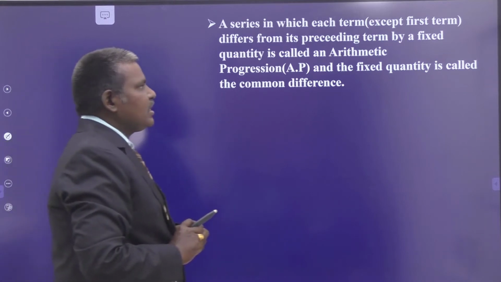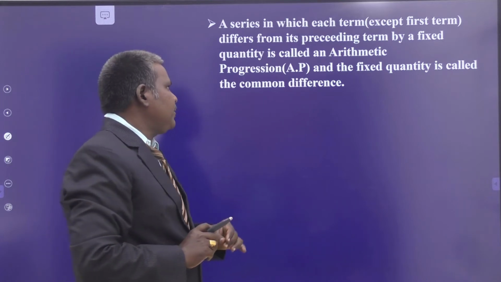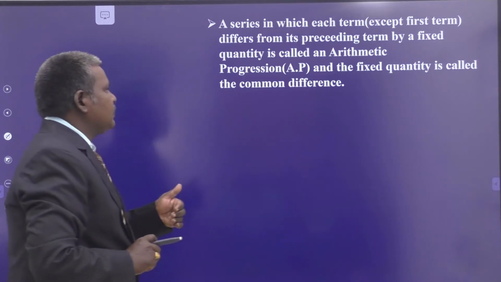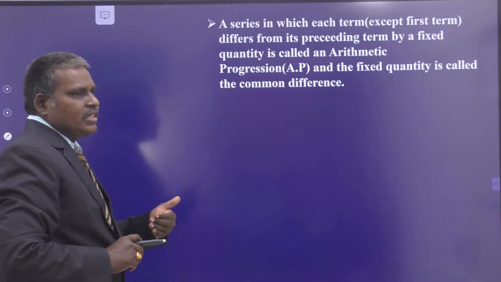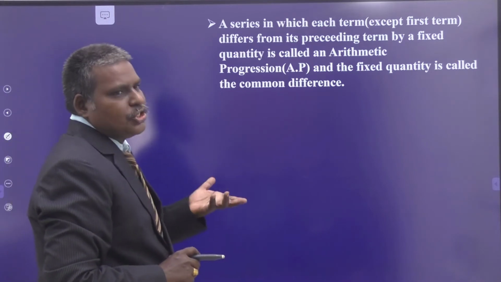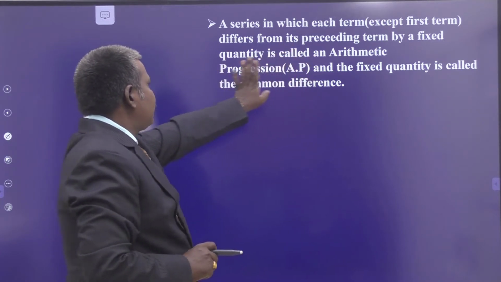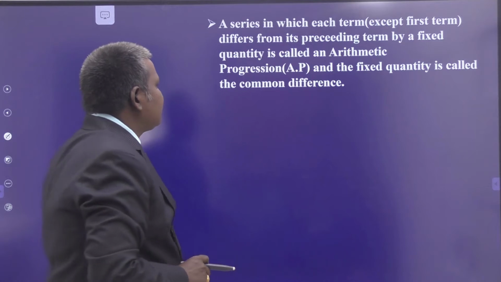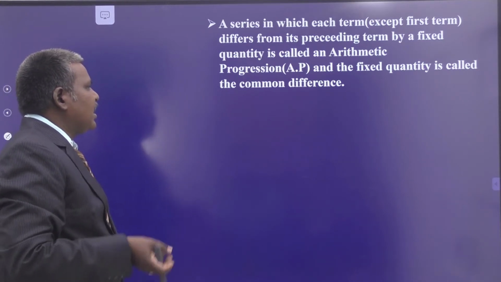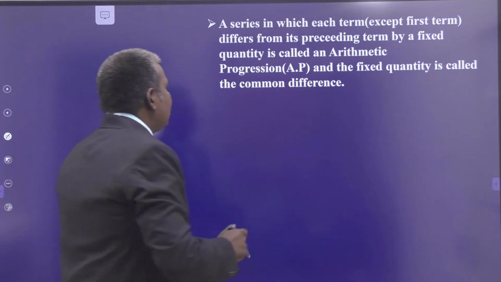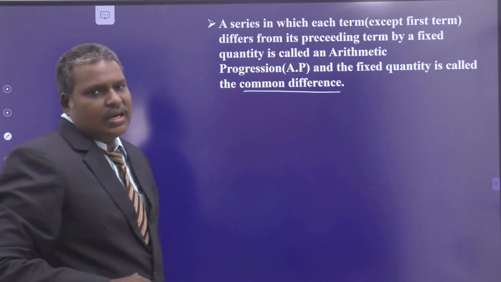So a series is said to be in arithmetic progression, that means AP, if the difference of the term to its preceding term, taken in the same order, must and should be the same. The fixed quantity is called the common difference.